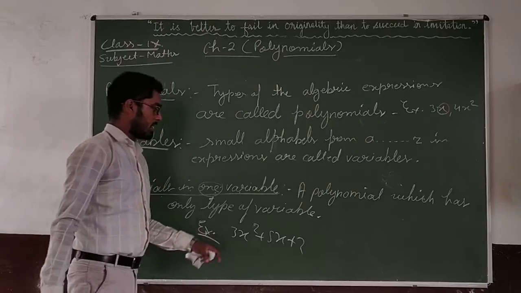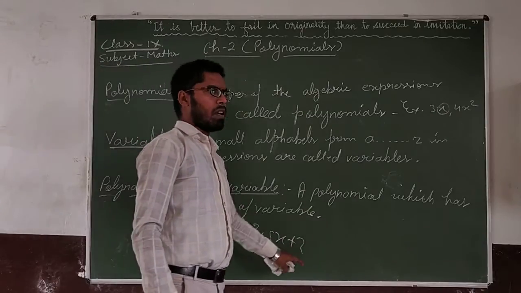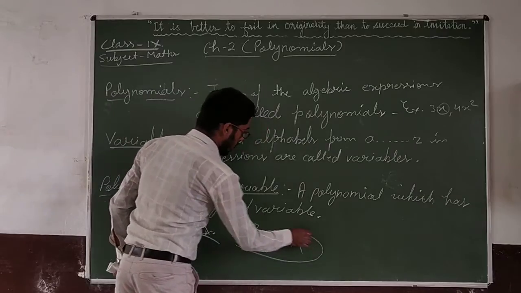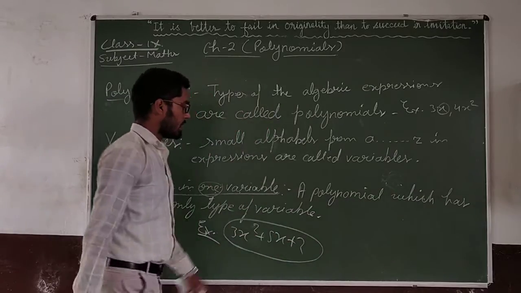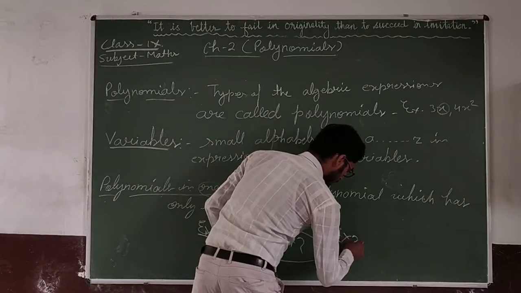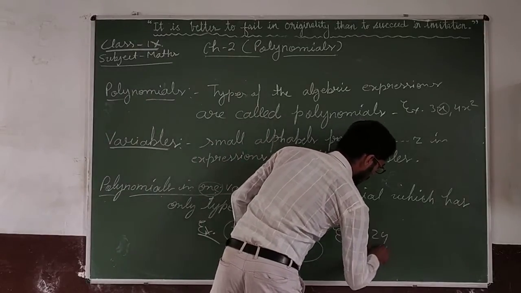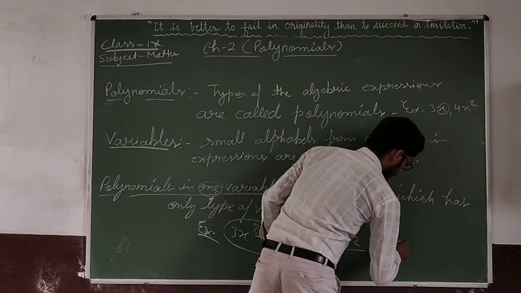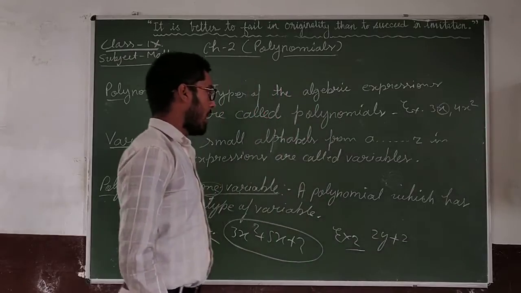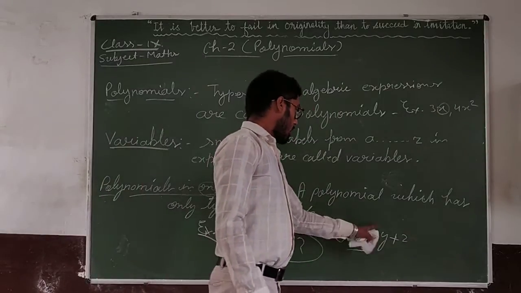Here you can see only one type of variable, only x, is being used in the whole polynomial. Another example, 2y plus 2 is okay. Here only y is being used.